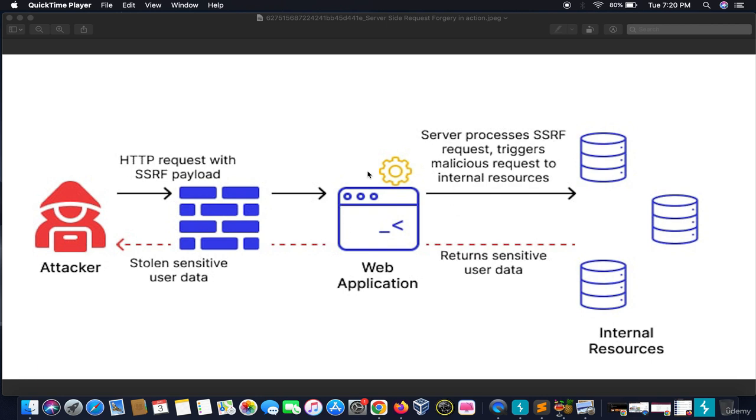The server processes the SSRF request and triggers the malicious request to the internal servers. The internal servers then return the sensitive user data back to the web application, and thus flowing it to the hacker again, which results in the theft of sensitive user data using SSRF payloads.